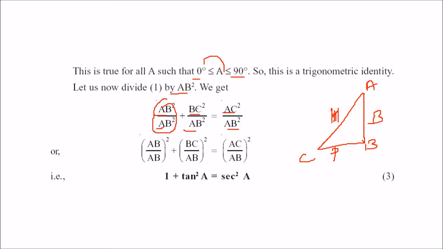BC by AB, that means perpendicular by base. This is perpendicular by base. And what is perpendicular by base? This is nothing but tan. So we can write tan A.